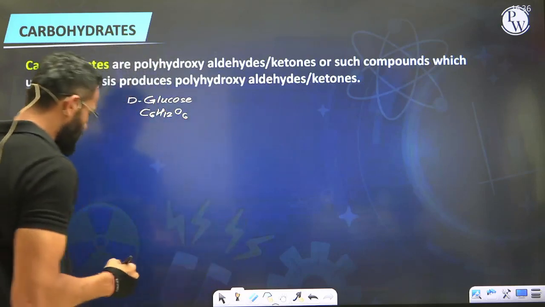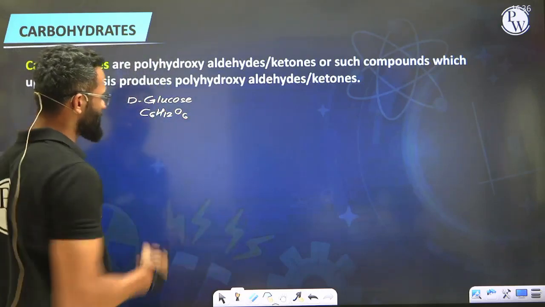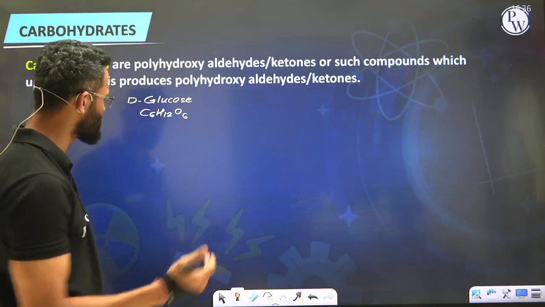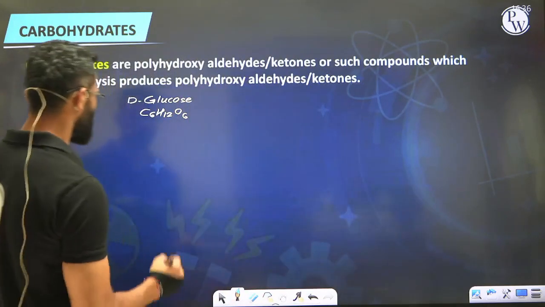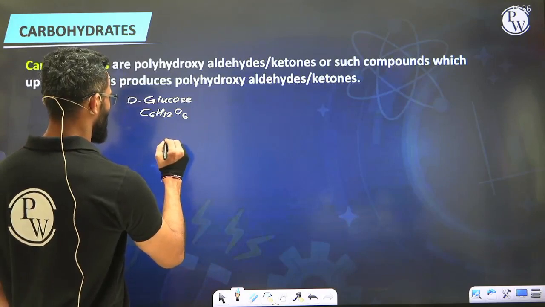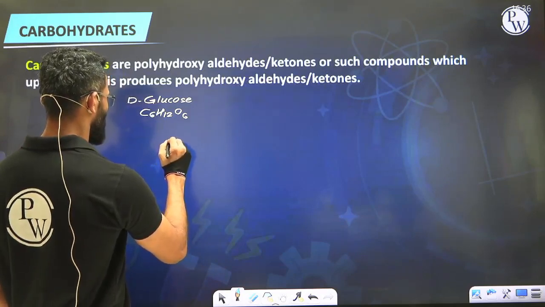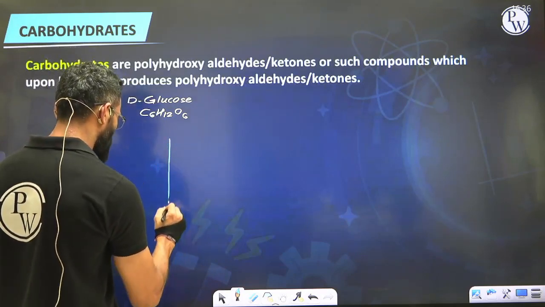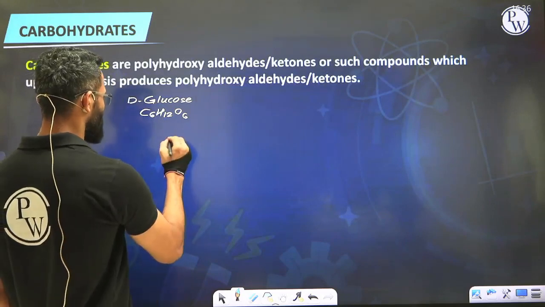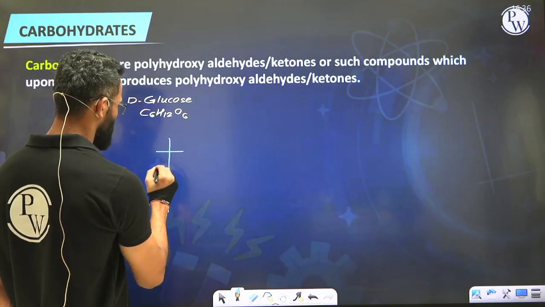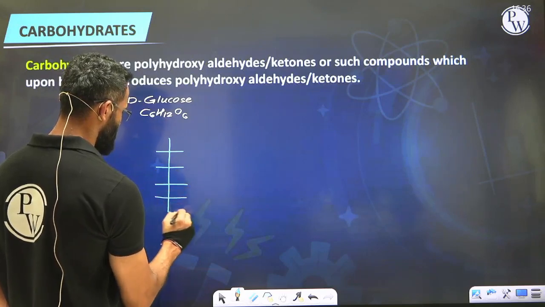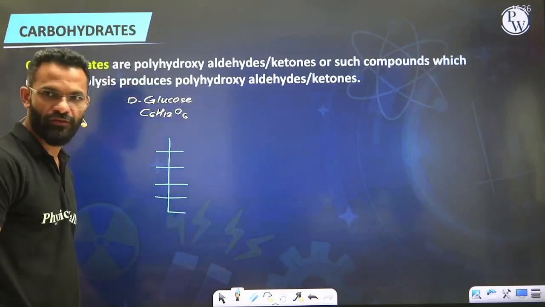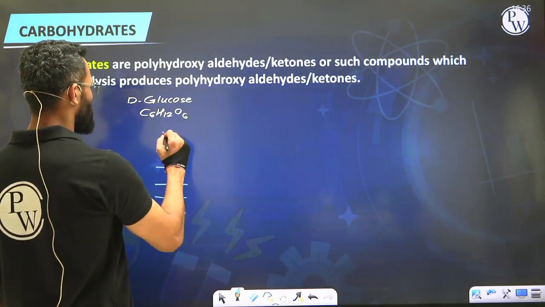To get the structure of this glucose, we have 6 carbons. The simple way of getting the structure is to write down those 6 carbons in a straight chain. Putting that in the Fischer's formula, this is the first carbon, second, third, fourth, fifth, and this is sixth. So what we do is we make the first carbon aldehydic.